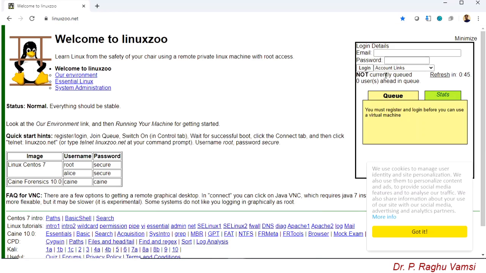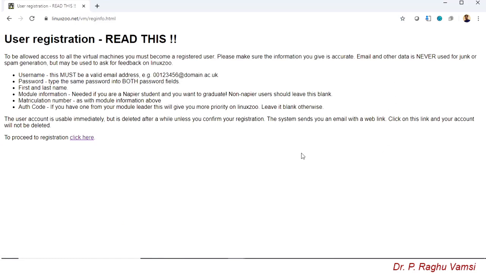In order to do that, first in linuxju.net, you can go to the actions link here and select register for an account. In this user registration, read this. The username must be a valid email address, that is the email address that you use in general. For the password, the same password must be written in both fields. These are instructions we are already aware of. But here the matriculation number and authentication code are not required to fill; automatically it will be created. To proceed to registration, click here.